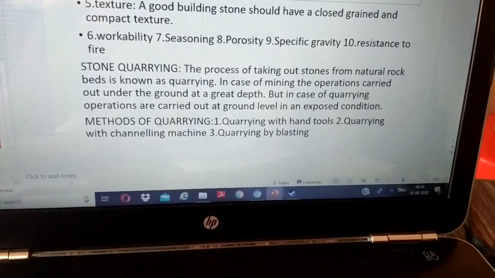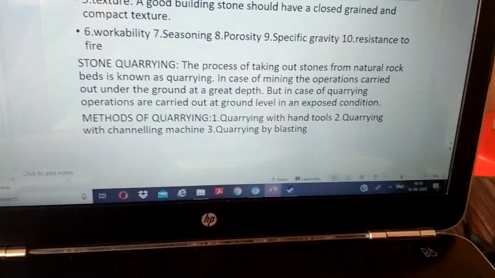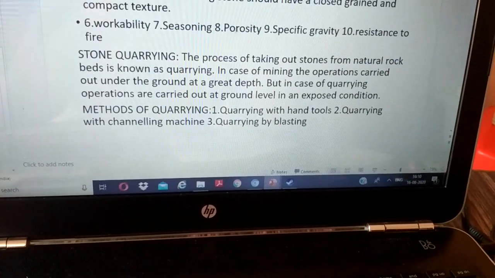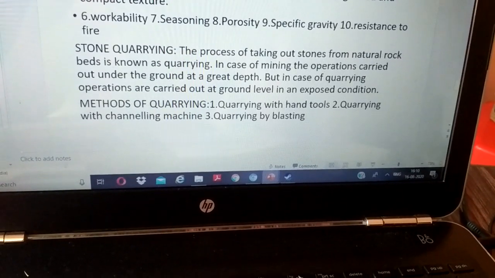Method of quarrying. Number first, quarrying with hand tools. Number two, quarrying with channeling machine. And number three, quarrying by blasting.